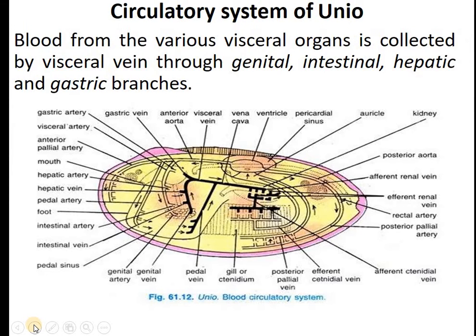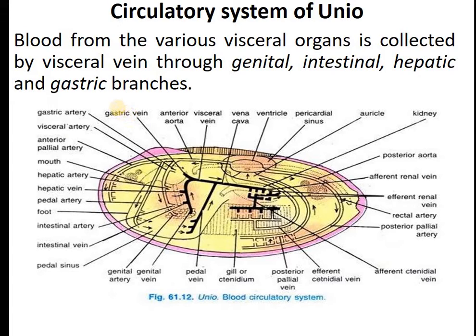Blood from various visceral organs is collected by visceral veins: the genital vein, intestinal vein, hepatic vein, gastric vein. So these are the different veins.